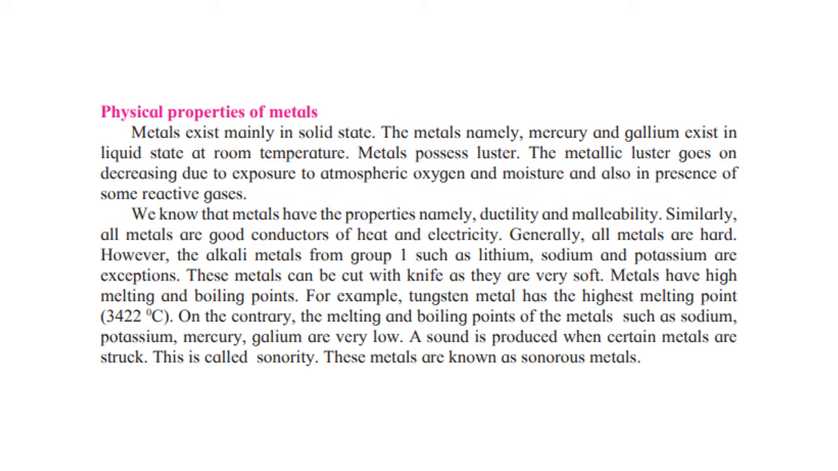We also know that most of the metals are hard, but there are certain metals like lithium, sodium and potassium which are the exceptions. These metals are so soft that they can be cut with the help of a knife. Metals have high melting and boiling points. For example, tungsten metal has the highest melting point, that is 3422 degrees Celsius. But the melting point and boiling point of metals like sodium, potassium, mercury, gallium, etc.